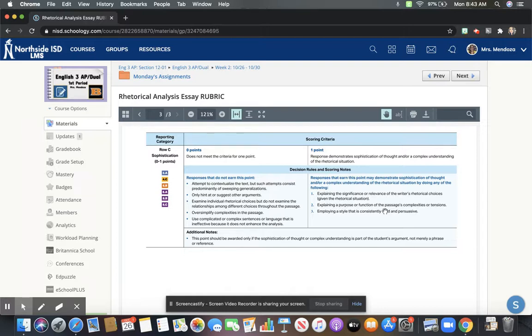Yeah, he's a research pathologist and he has all this knowledge, but if you situate his argument in the big picture about everybody and what's complex about the human condition, that is what's going to earn you the sophistication point, right? Employing a style that is consistently vivid and persuasive, not to be confused with this bottom point, which we'll talk about. So it says essentially you demonstrate sophistication of thought or a complex understanding of the situation.